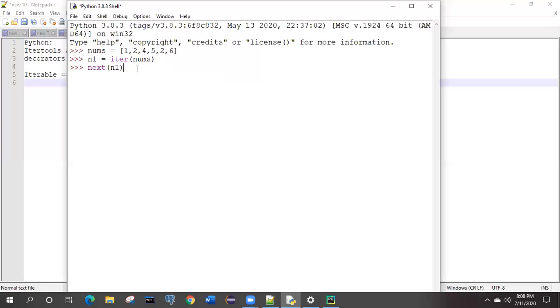So if you execute next of n1, what value do you get? 1. Next time if I execute the same, what value should I get? You get 2. Next time again, 4. 5.